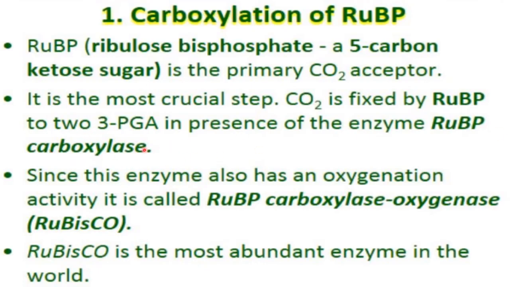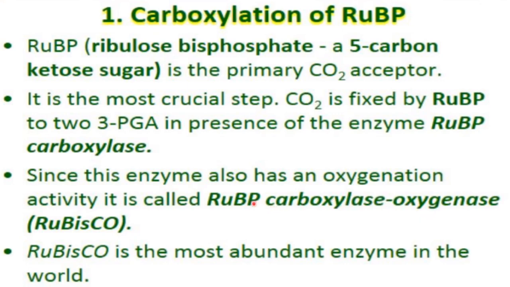RUBP carboxylase. Since this enzyme also has an oxygenation activity, which means it can also combine with oxygen, it is also called RUBP carboxylase oxygenase enzyme. Because it has the capacity to bind with carbon dioxide as well as with oxygen, the complete name for this enzyme is RUBP carboxylase oxygenase, right?